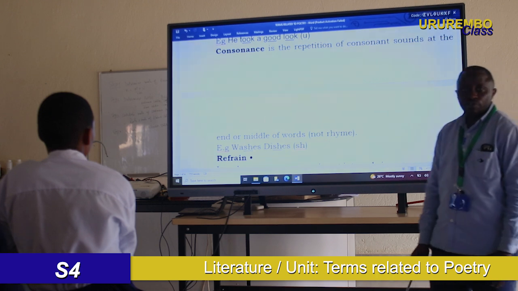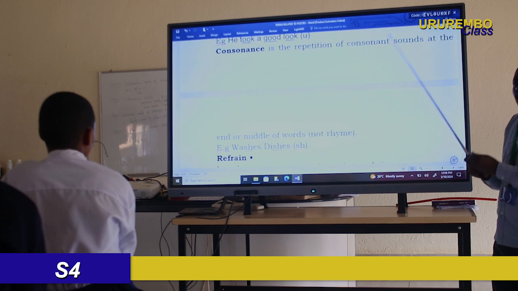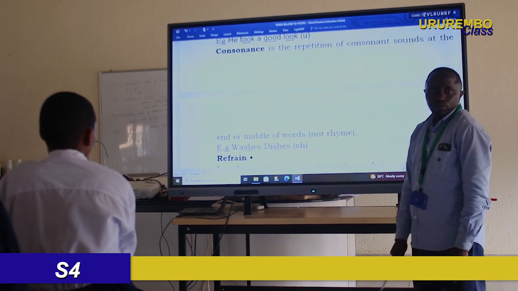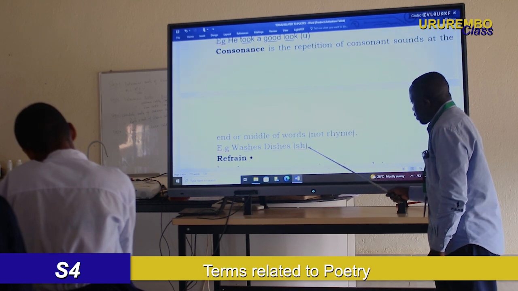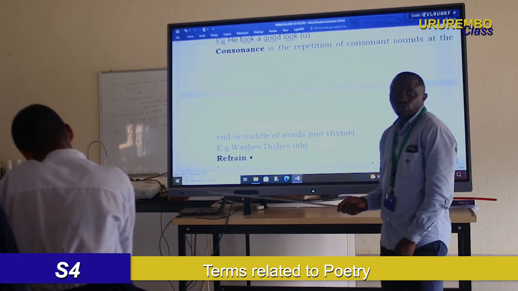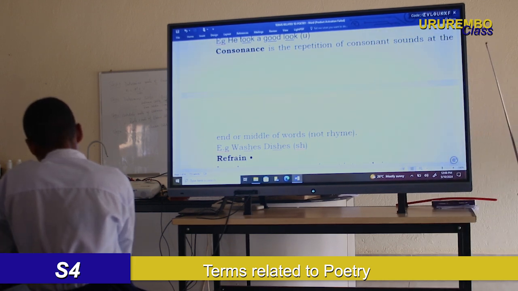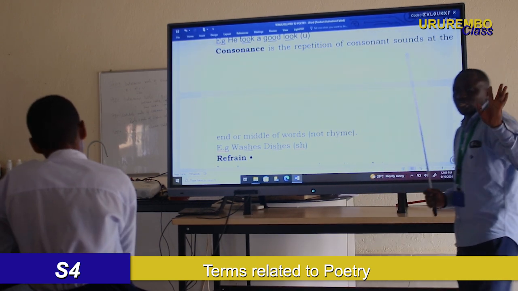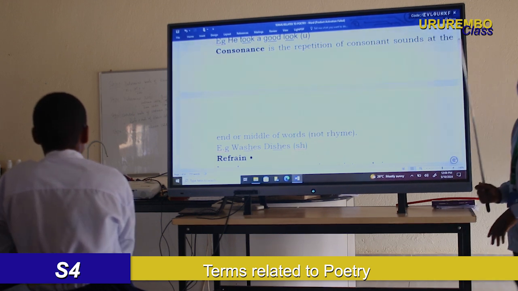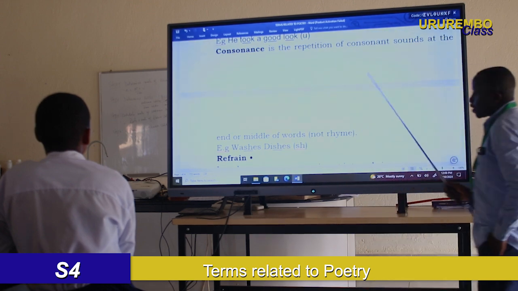Look at the example here we have. Washes and dishes. Our consonant sound is sh. It means sh is the consonance. And you remember the other examples, dear student. For example, splish, splash. Skitter, skatter. Also we have consonance.